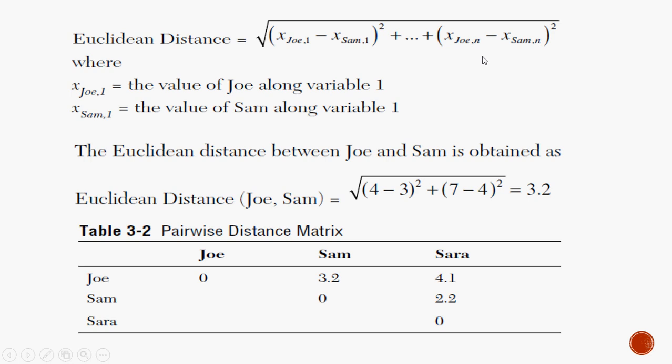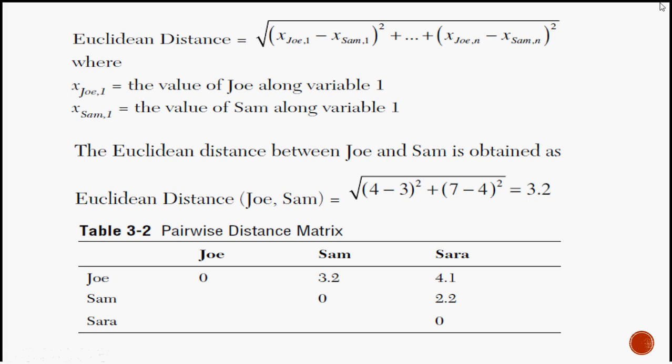It's basically the straight line formula. The Euclidean distance is calculated by, I still remember, we saw this in the similarity index, we also calculated this. It is the square root of x, Joe's first rating, minus x, Sam's first rating.